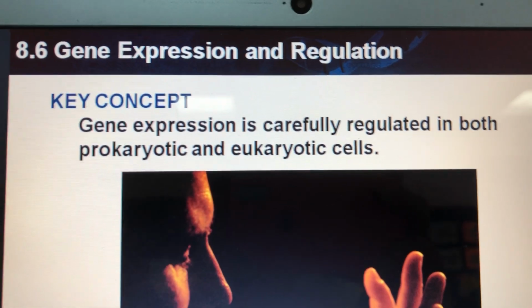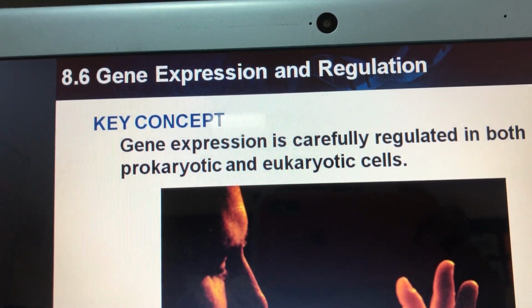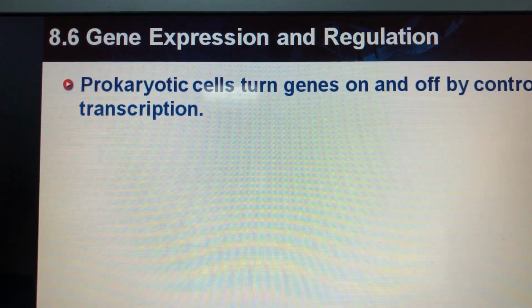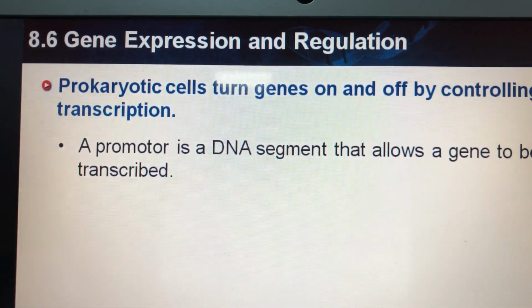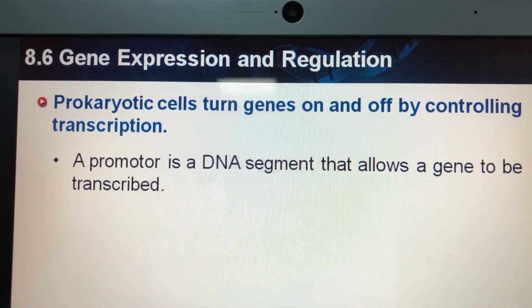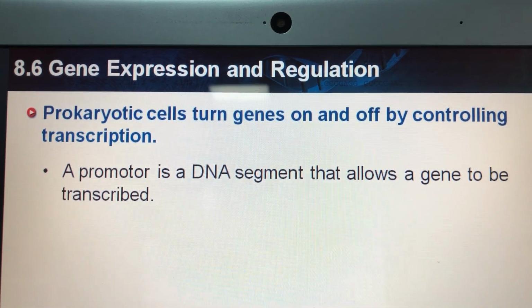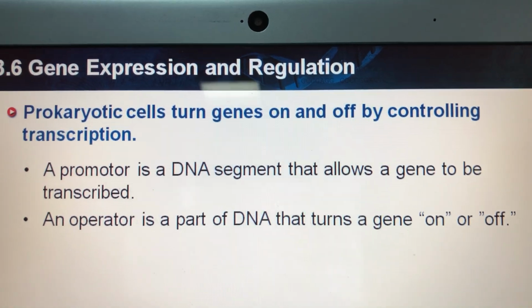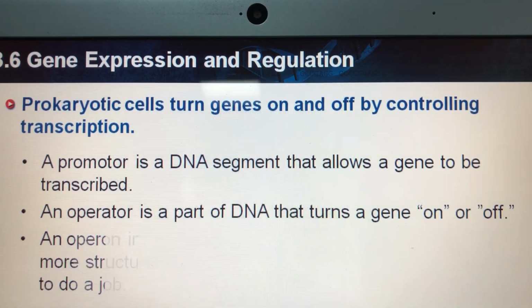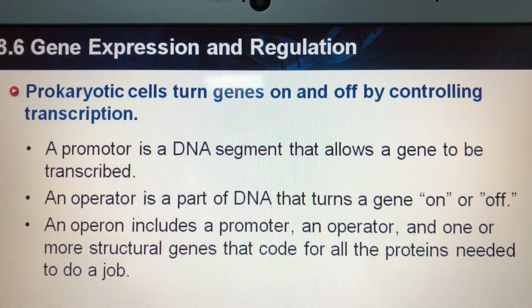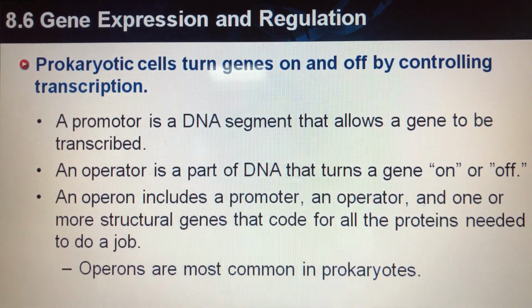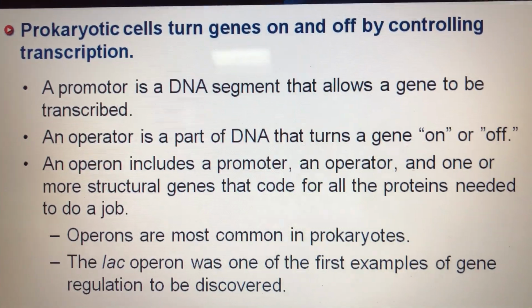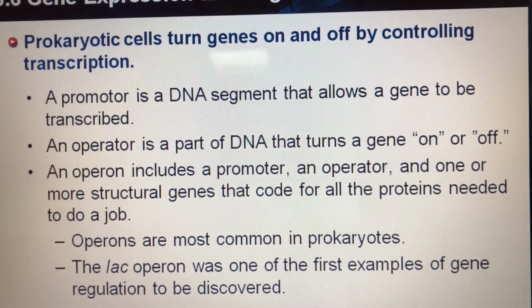First, we will review what we took yesterday. We were talking about gene expression in prokaryotic cells. We said that prokaryotic cells turn genes on and off by controlling transcription. Okay? Now, we said that the genes in prokaryotic cells are organized in a system which is called an operon, and this operon contains a promoter, an operator, and the genes that will be coded for the synthesis of a certain protein.